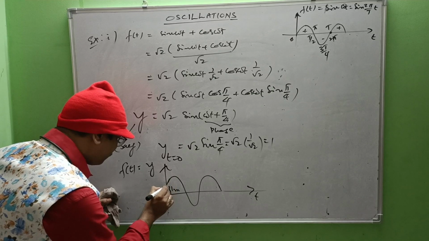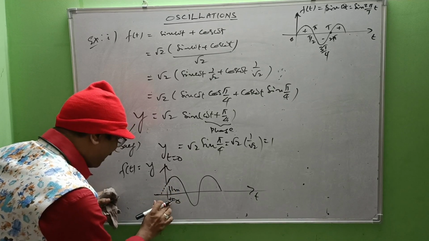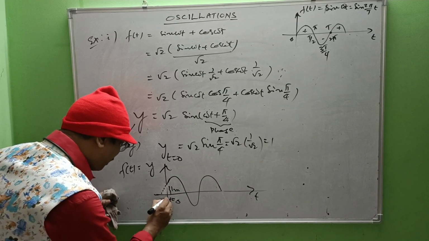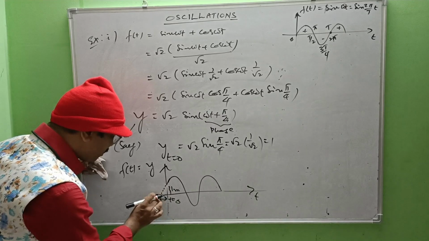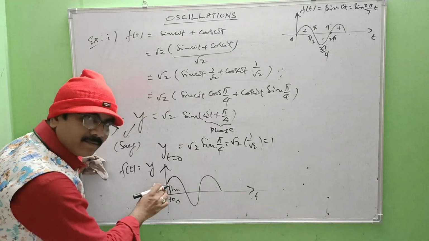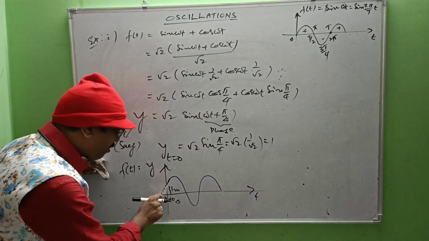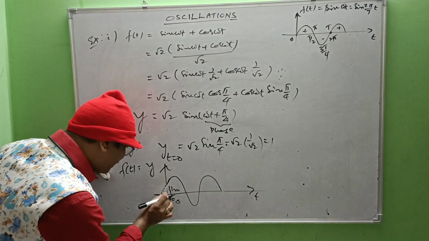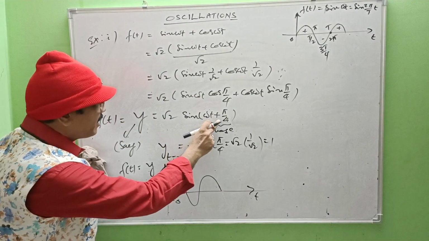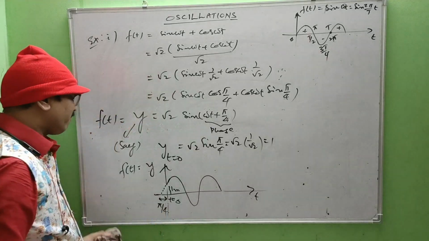See, by the time when t equals 0 it already has some phase angle. Suppose here if I extend by some dots, it strikes the time axis somewhere here. So this intersection is nothing but initial phase, that is pi by 4. Pi by 4 initial phase.